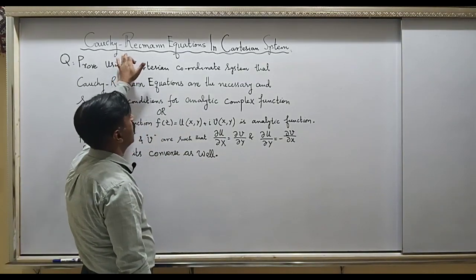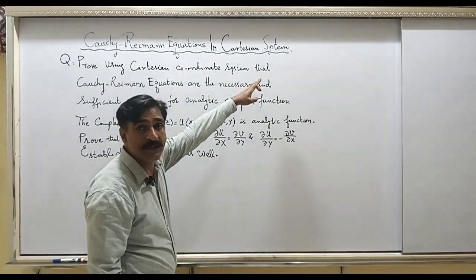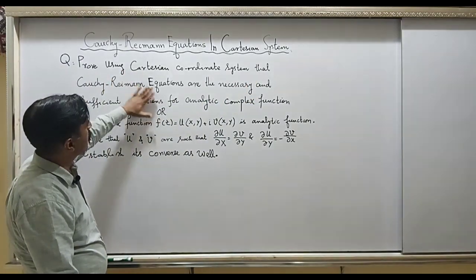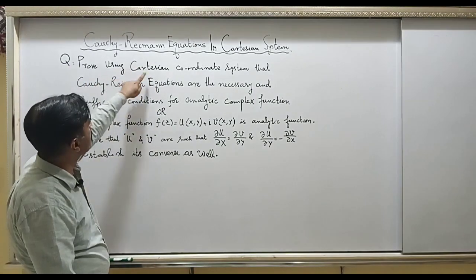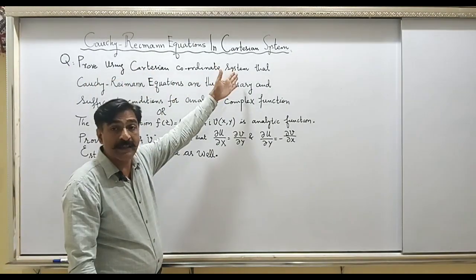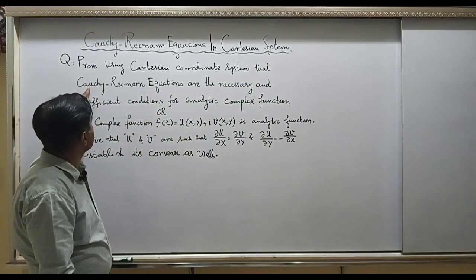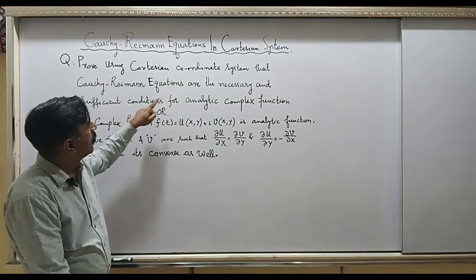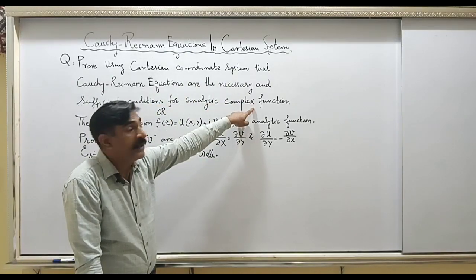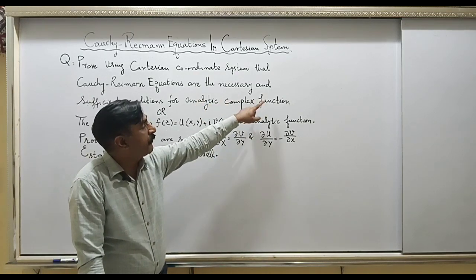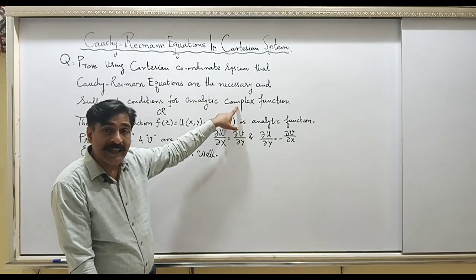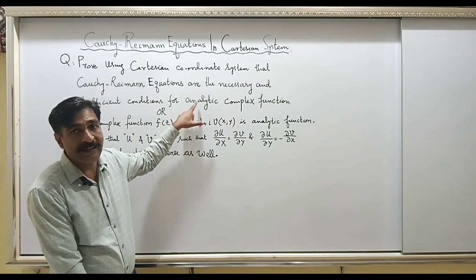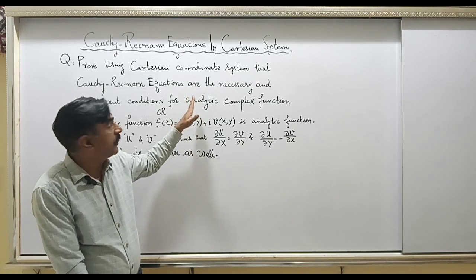First of all, there is a heading for you, Cauchy-Riemann equations in Cartesian coordinate system, and the question may appear in the form of a statement like this. Prove, using Cartesian coordinate system, meaning the x and y coordinate system, that Cauchy-Riemann equations are the necessary and sufficient conditions for an analytic complex function. An analytic complex function means a function which depends on the complex variable z, and this function is a differentiable function. From the word analytic, it means the function is differentiable.